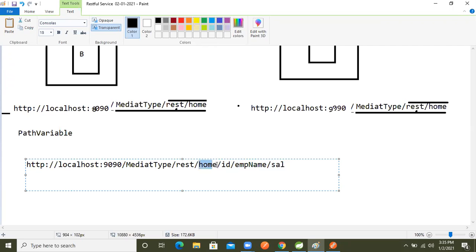The path variable works faster than all the other parameters, like query parameter, matrix parameter, form parameter and header parameter. These I have already completed, even the path parameter. But in the previous session, people asked, Ravikant, in our class there are multiple methods, so based on a single URL how can we get different results? I said just wait.